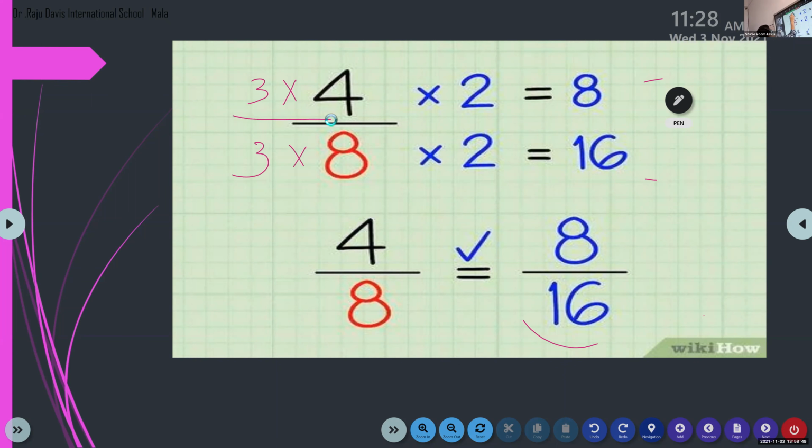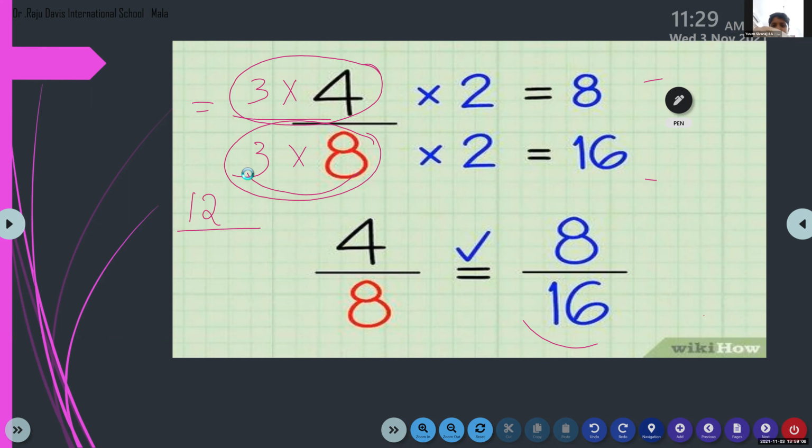So children, here if I am going to multiply by 3, yes Vedika, tell me, what will I get? 4 into 3, 8 into 3. I will get another fraction. Can you tell me what is 4 threes? 4 threes are 12. Very good. And what about 8 into 3? 8 threes are 24. So, children, 4 by 8, 8 by 16, 12 by 24, all these are equivalent fractions.